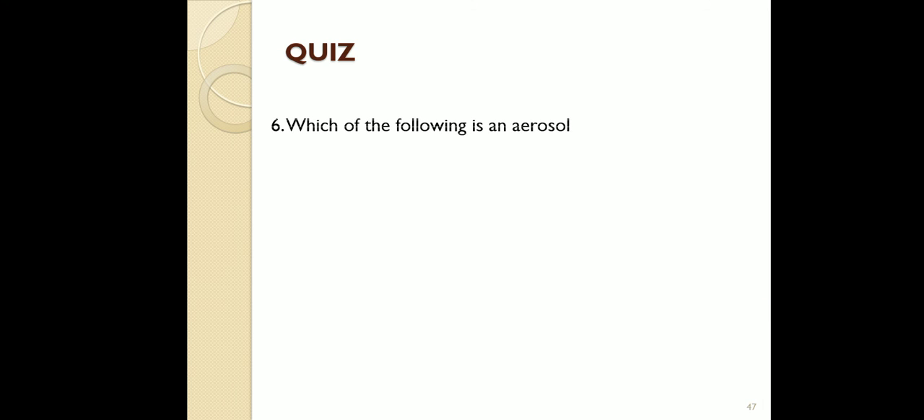Next question, sixth question. Which of the following is an aerosol? All of you know what an aerosol is. Carbon dioxide is a gas pollutant. Freon is a gas. Methane is also a gas. So the above three are gases. Only dust is an aerosol. It consists of solid and liquid particles. So dust is the answer.